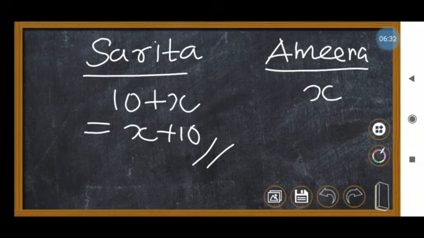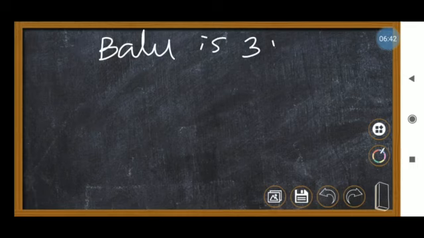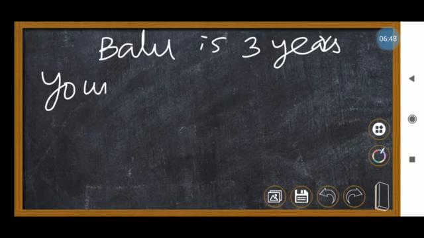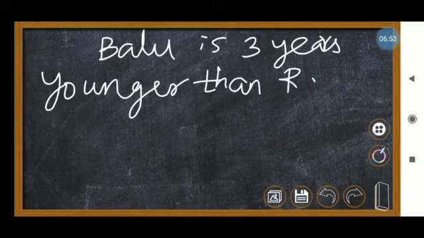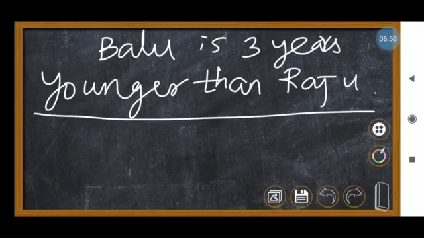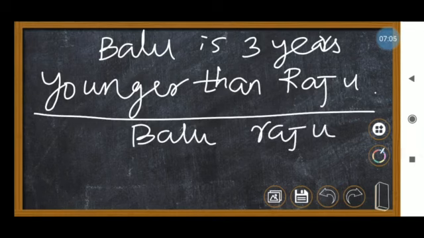The next one, see here: Balu is 3 years younger than Raju. Balu is 3 years younger than Raju. So this is the question. Can you understand Balu and Raju? First we have to write Balu and Raju. First we have to know Balu is 3 years younger.